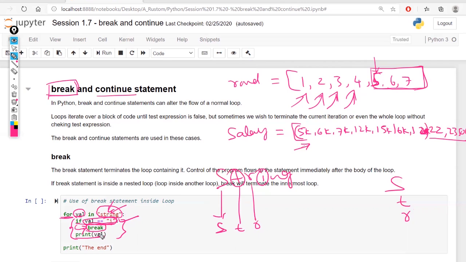Break statement. It means that as soon as I find I here, I don't want to see any more data. So this for loop will break. It is not going to read the next data at all. After that, finally, it will print this, saying that it's ending.